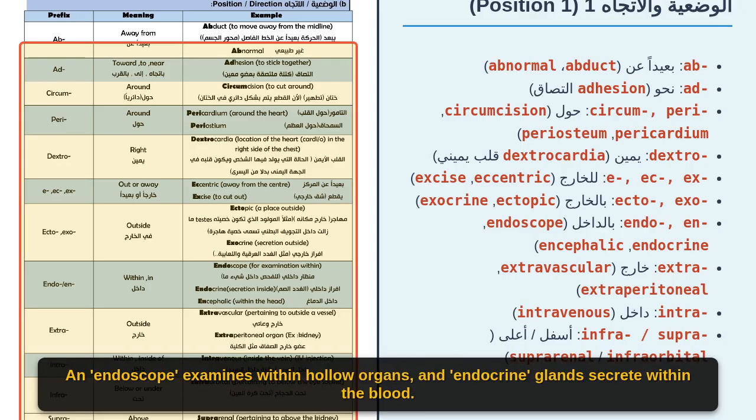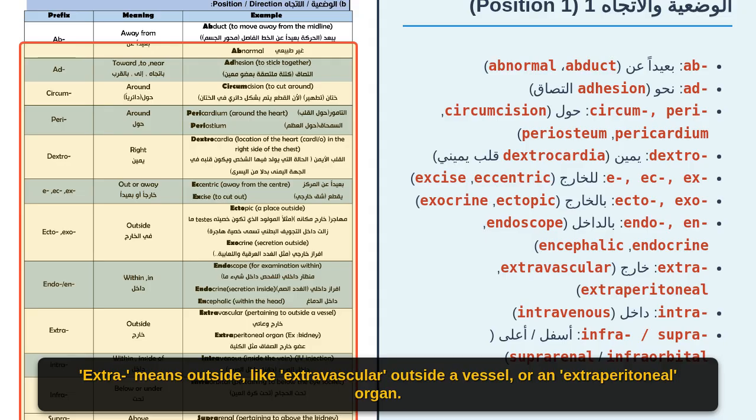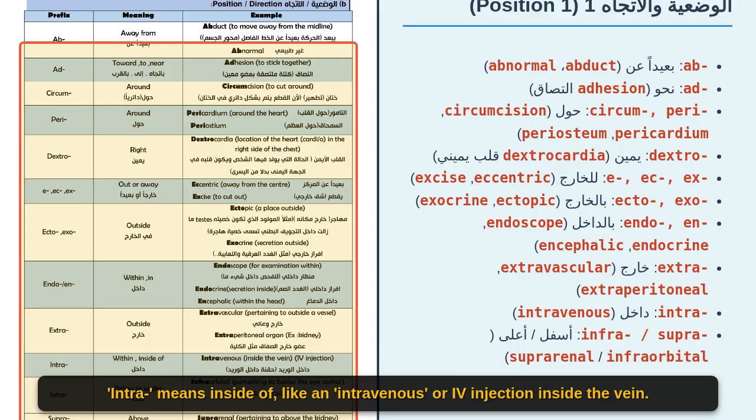Endo and en mean within. An endoscope examines within hollow organs, and endocrine glands secrete within the blood. Encephalic is within the head. Extra means outside, like extravascular, outside a vessel, or an extraperitoneal organ. Intra means inside of, like an intravenous or IV injection inside the vein.